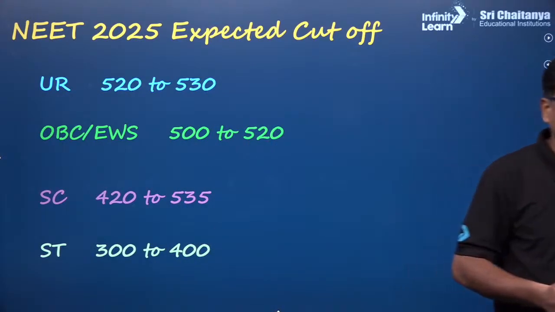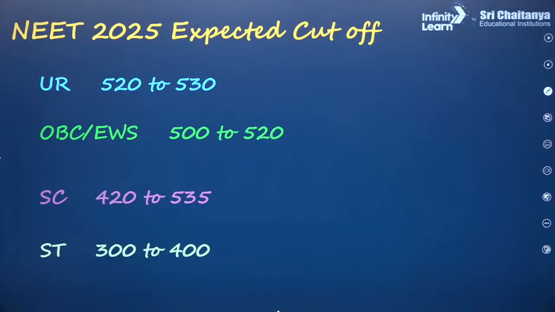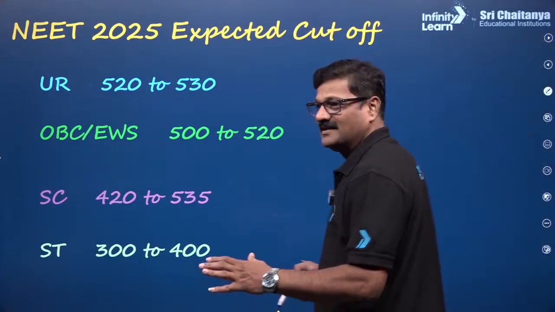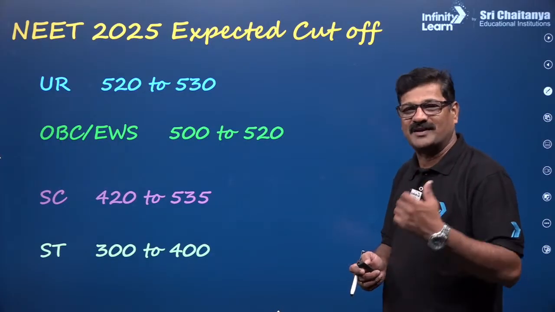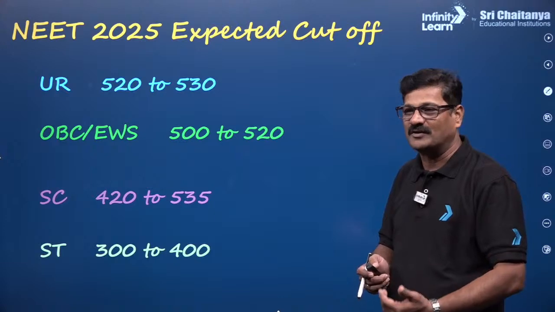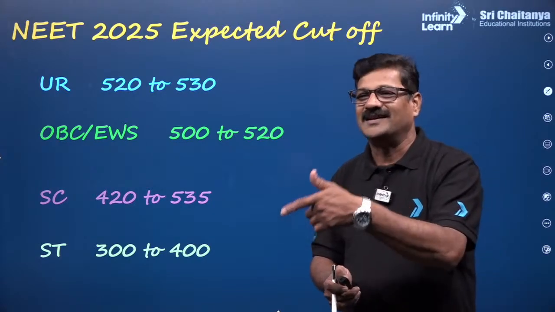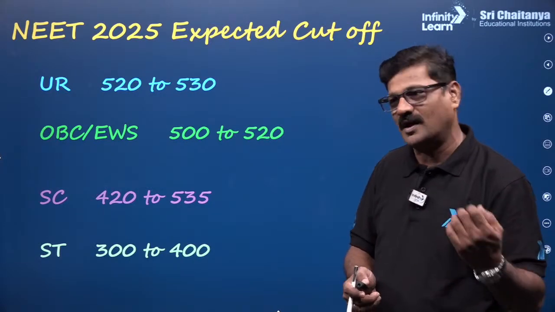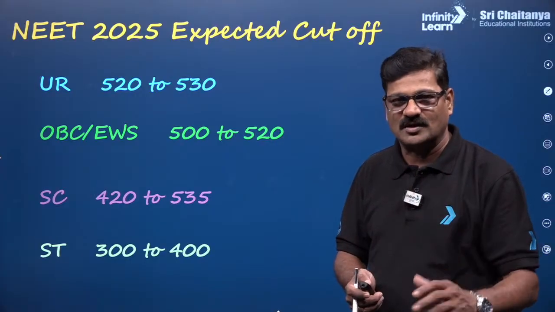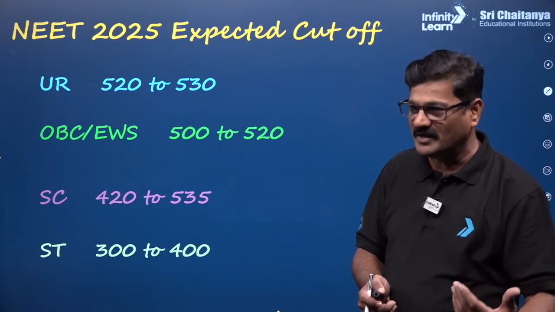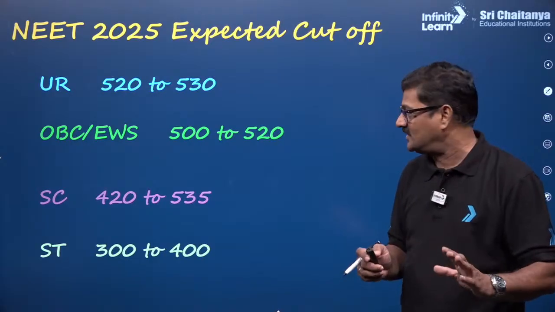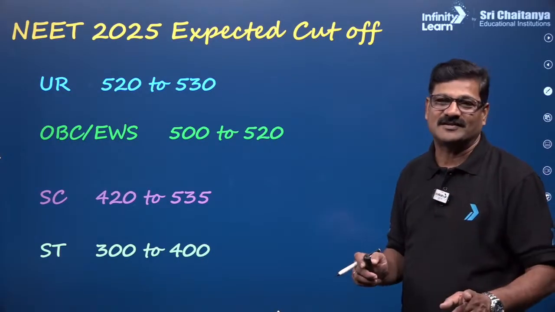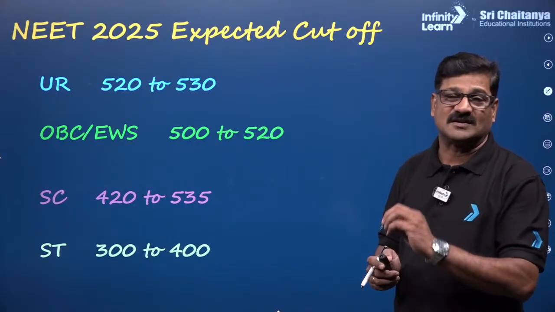Okay, so you just tell me what is your expected score after seeing the paper analysis, after solving or checking the key from the various institutes. You may be getting 500 plus, 600 plus, or 450 or so. I want you to mention your score in the chat box, and I can tell you what the actual government seat or medical seat is according to your score, and I want to conduct a special session for that. Yesterday I conducted a session on the government medical college cutoff.